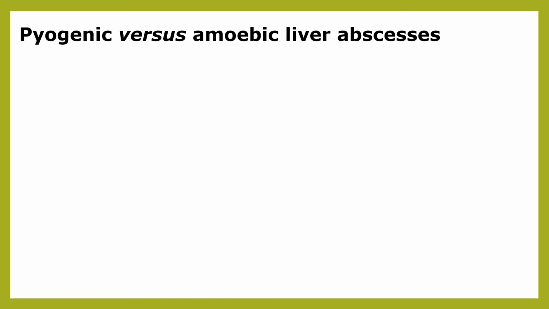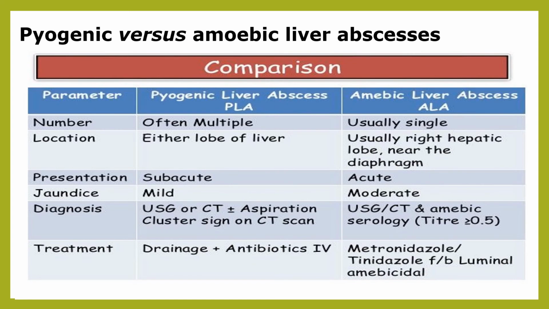The top differential diagnosis for amebic liver abscess is pyogenic liver abscess. Pyogenic liver abscess is most of the time multiple and is located in both lobes equally, whereas amebic liver abscess is usually found in the right hepatic lobe and most of the time it is single.